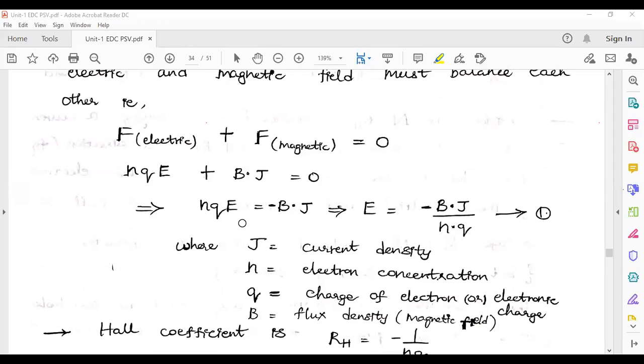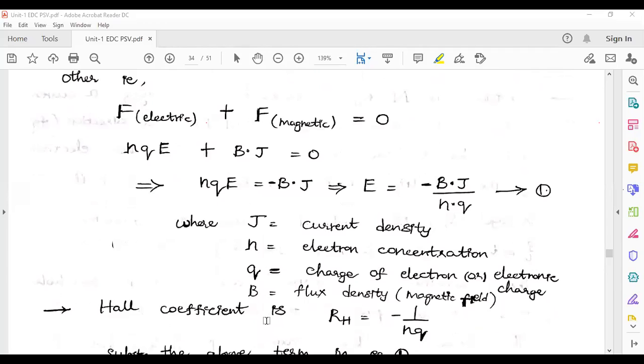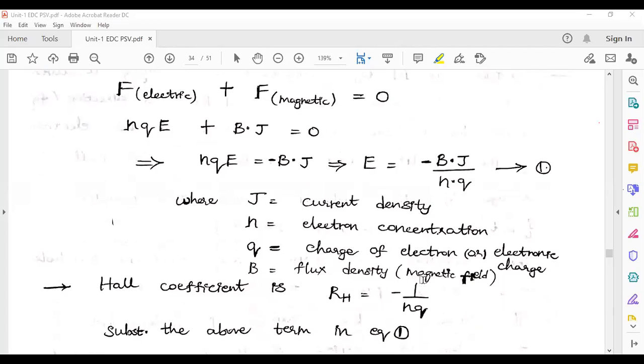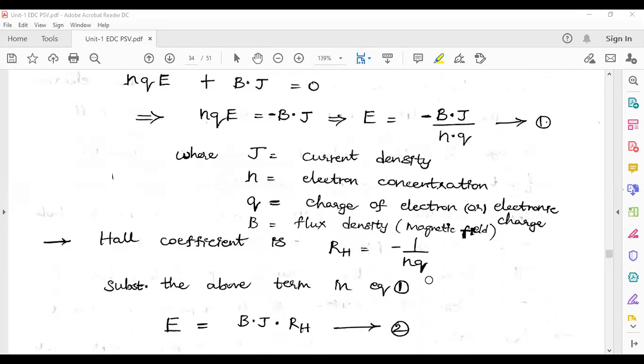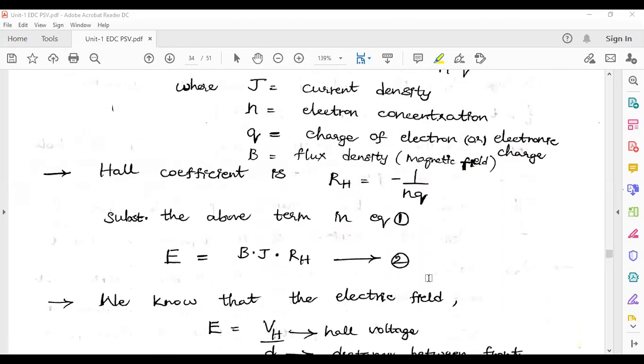That implies E is given by minus B into J by nq, where J is the current density, n is the electron concentration, q is the charge of the electron or electronic charge, and B is the flux density of the magnetic field. And this Hall coefficient is RH here.